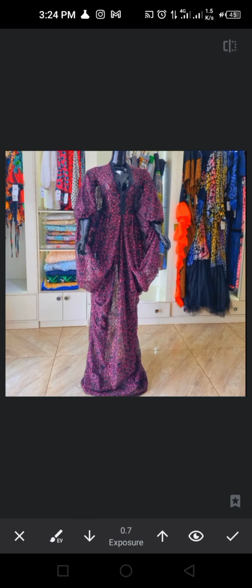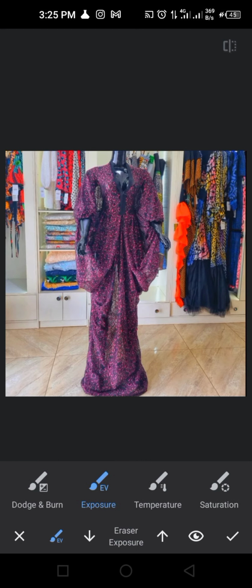So if you want to increase the exposure, remember exposure is brightness, giving it more brightness. If I want to increase the exposure here, you see it's going to increase it. If I want the floor to be whitish, I increase it. If I want to reduce the exposure, I'll click down here, minus it, so it's going to make it darker. Because I've clicked down, if I want to increase it, maybe it's too much. So with the eraser, we erase all the things I've done and take it back to where it was before.